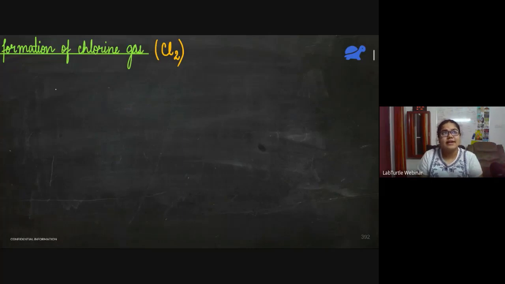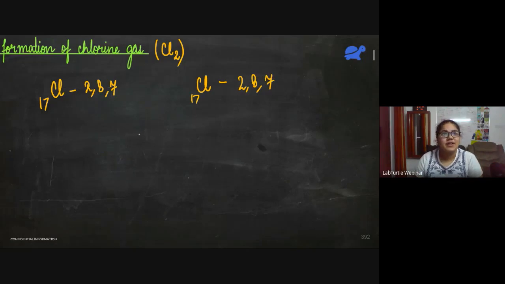So let me first write the configuration. Chlorine is 17. So 2, 8, 7. And we have another chlorine atom. This is also 2, 8, 7. So both of them need one electron. But both of them are non-metals. None of them wants to lose their electron. So they can just share one electron with each other. So let me just draw that.